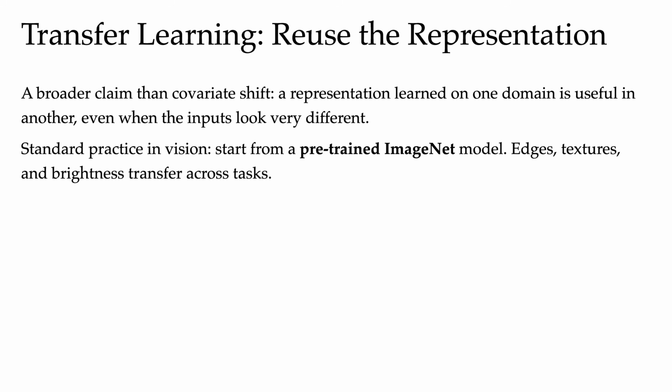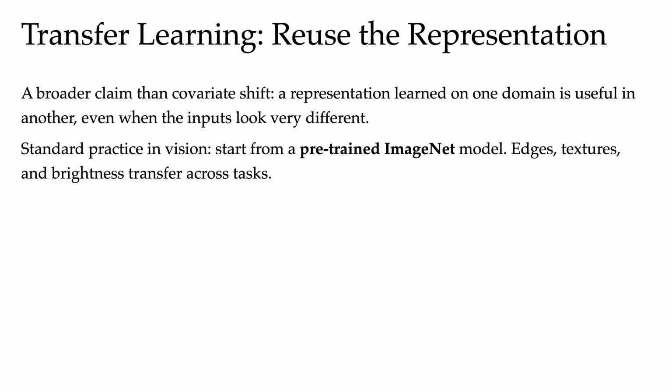We're just helping the model see a wider P of x. The third tool in the covariance shift toolbox sits at a different level than reweighting and augmentation, and it's worth being honest about that upfront. Transfer learning. Transfer learning does not assume covariance shift specifically. Its modeling claim is broader.